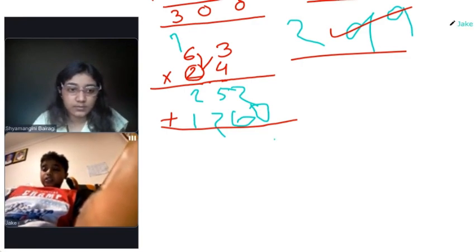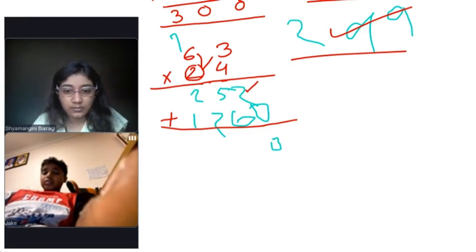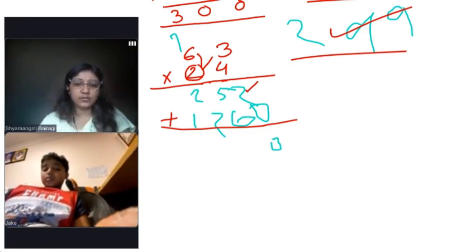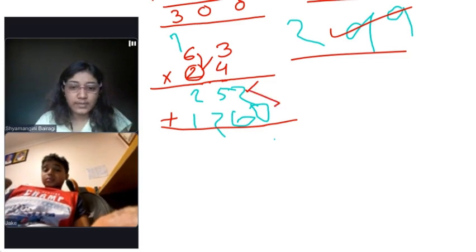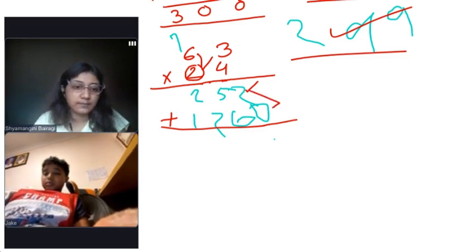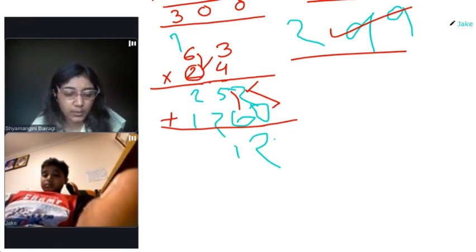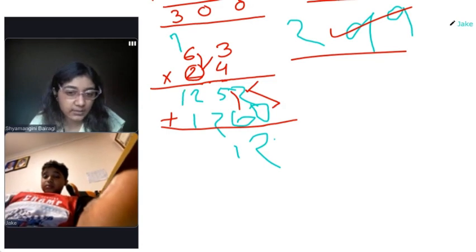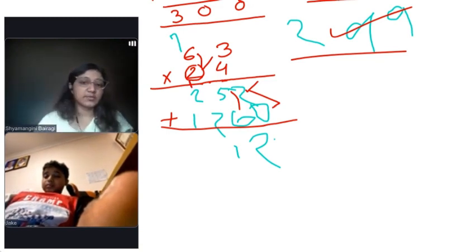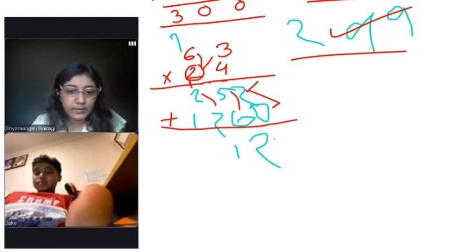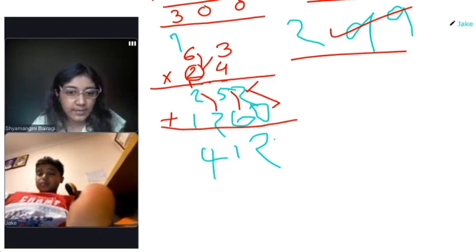Wait, so can I place 0 here and then do the rest? Why will you place the 0 over there? So 2 plus 0, how much is it? 2. 5 plus 6 would be 11. Write the 1 over there and the carryover would be on the head of 2, above here. You didn't write the numbers properly. Okay. So 2 plus 2 would be 4. Plus 1 would be